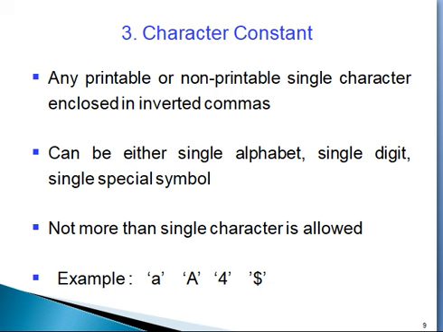Space is a non-printable character. Backslash n, that is the new line. So space, tab, okay, these are the non-printable characters. Vertical tab, horizontal tab.